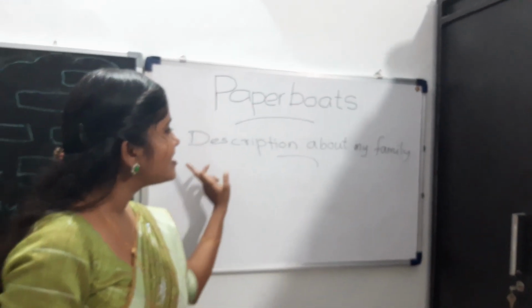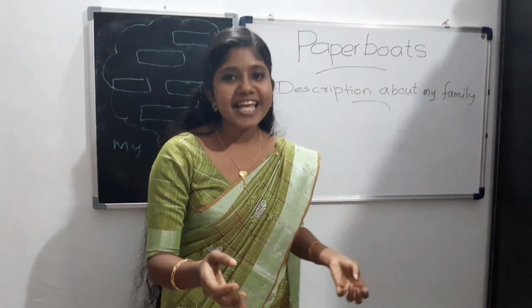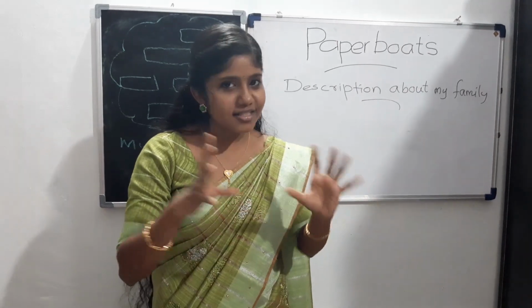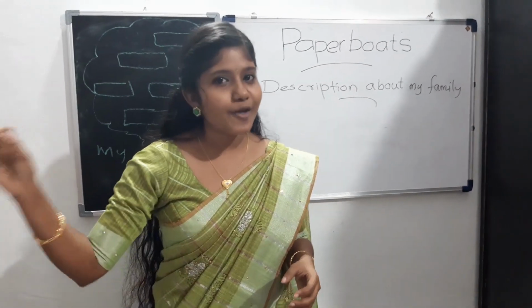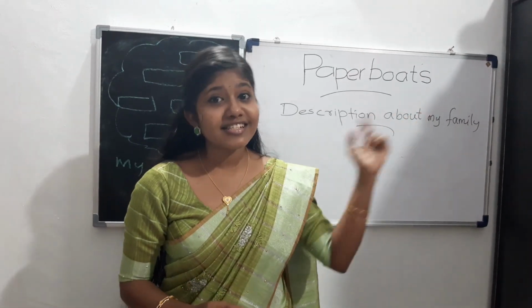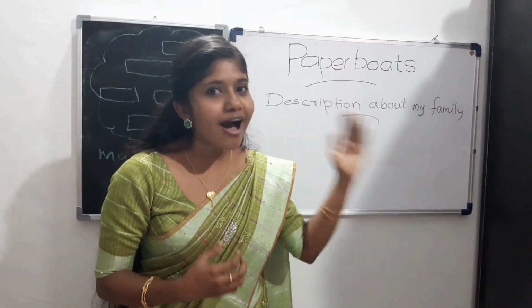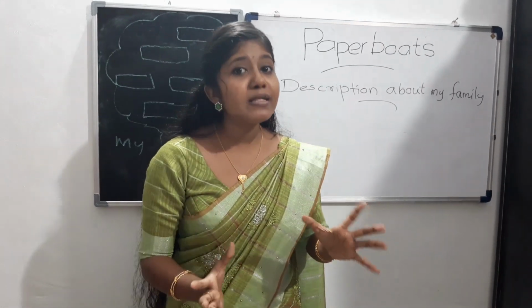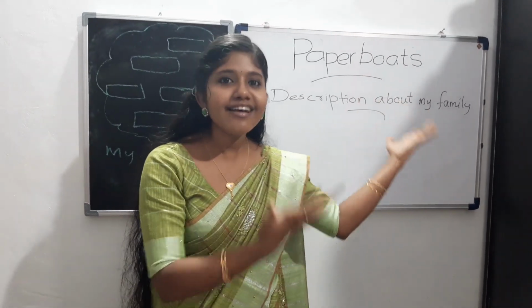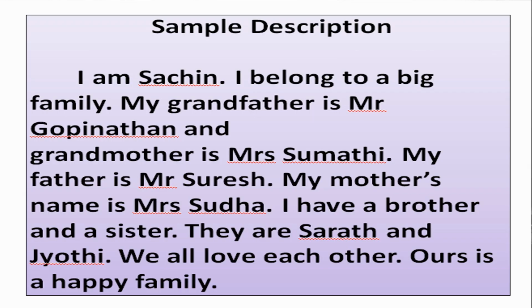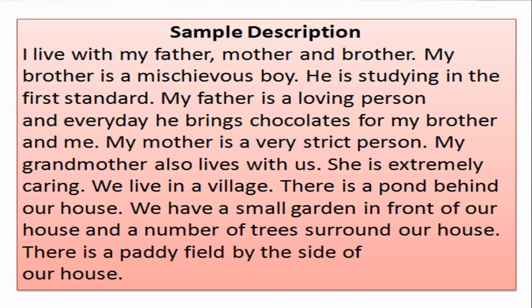How can we start the description about your family? Your name, your parents' names. My father is... My mother is... My elder brother is a doctor. My sister is in 7th standard. My mother is a teacher, or my mother is a housewife. My pet animal is a parrot. My family is situated near the temple. Whether your family is small or big, you can also mention that. Whenever you get time, you do this work.